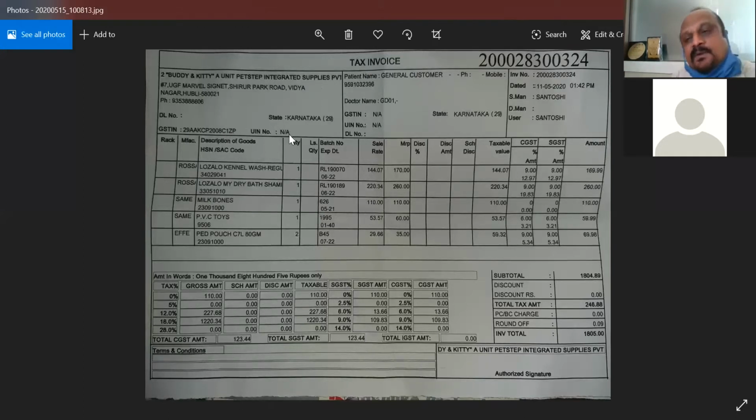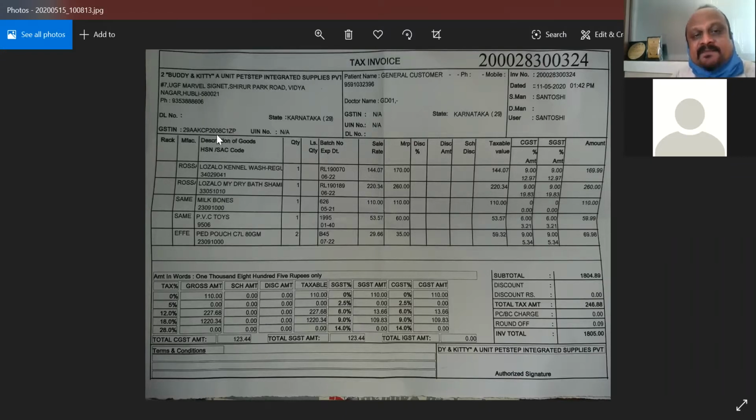If he wants one more registration for another establishment, this becomes 2, and for a third registration it becomes 3. Z is a compulsory code, an alphabet, common to all registrations. And P is called a checksum digit, which could be either a number or an alphabet.